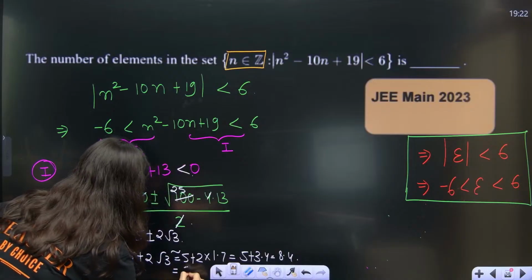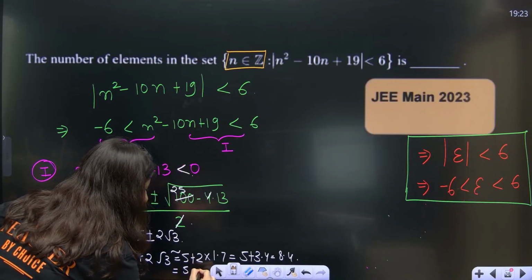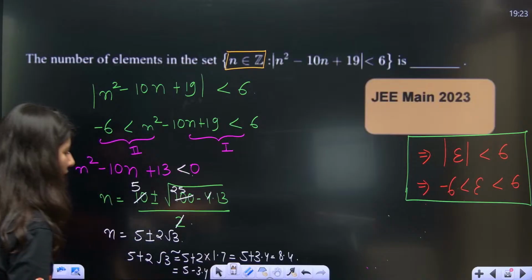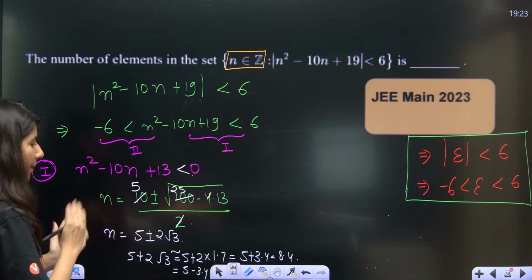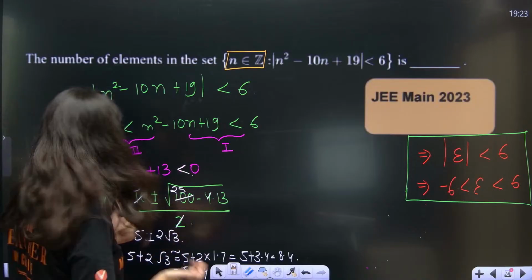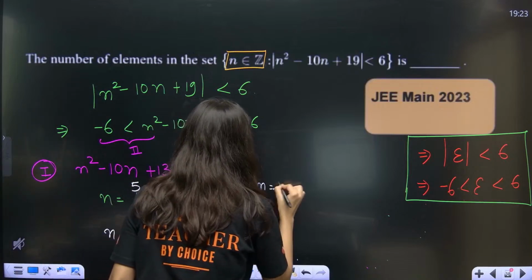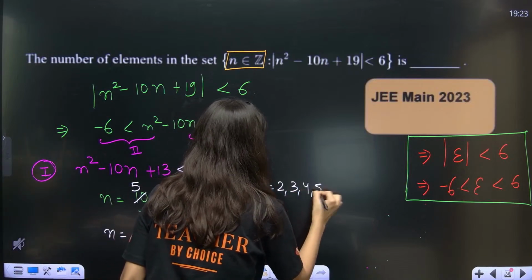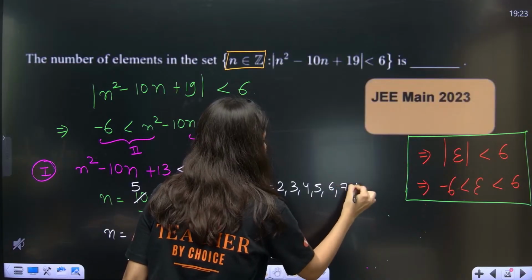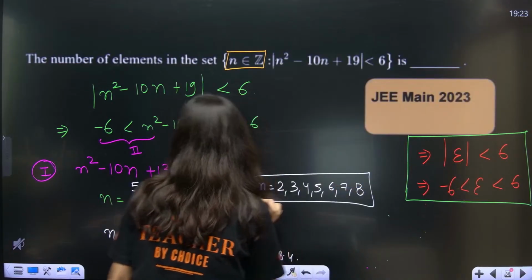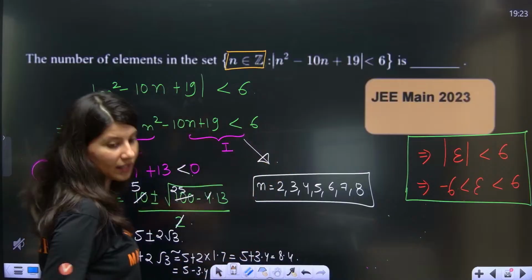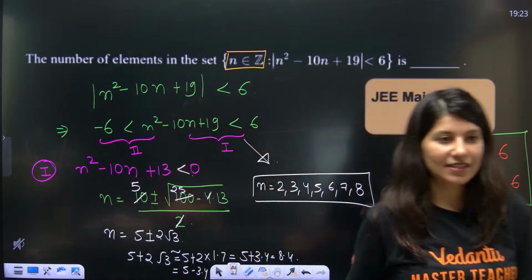This is 5 minus 3.4, which is 1.6. So between 1.6 and 8.4, n will be equal to 2, 3, 4, 5, 6, 7 and 8. From the first inequality, we are getting this: 2, 3, 4, 5, 6, 7, 8.